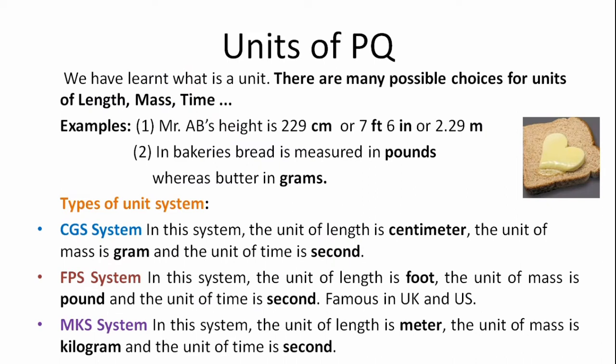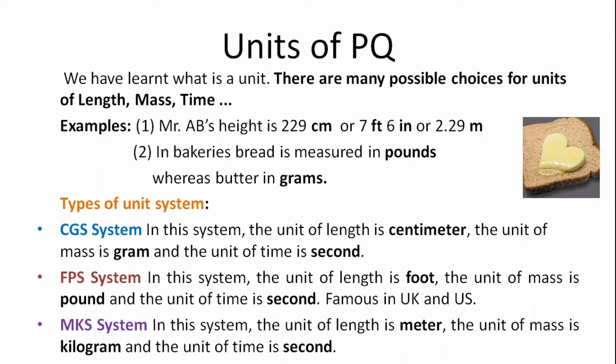So far we have learnt what is a unit. So unit is a standard reference used for measurement of any physical quantity, and there are many possible choices for units of length, mass, and time. We can say Mr. AB's height is 229 centimeter or 7 feet 6 inch or 2.29 meters.